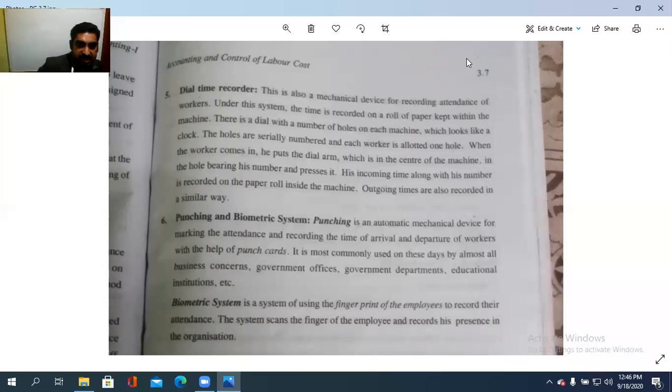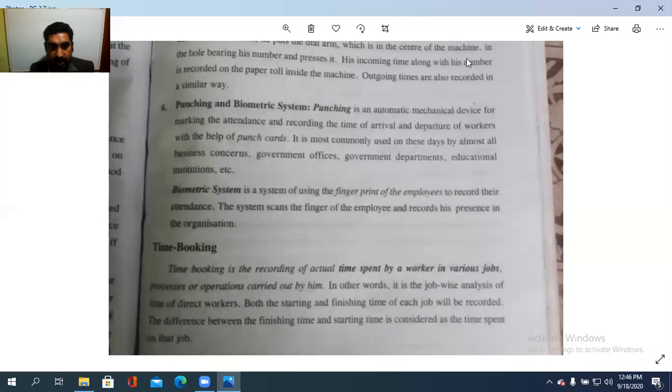So punching is an automatic mechanical device for marking the attendance and recording the time of arrival and departure of the workers with the help of the punch cards. It is most commonly used on these days by almost all business concerns, government offices, government departments, education institutions, etc. So that is the punching system. The punching, biometric device nu പറഞ്ഞാൽ fingerprint. Biometric system is a system using the fingerprint of the employees to record their attendance.